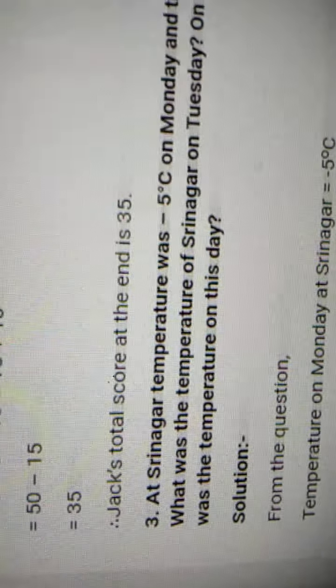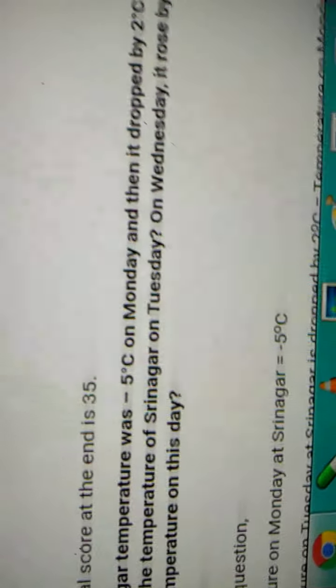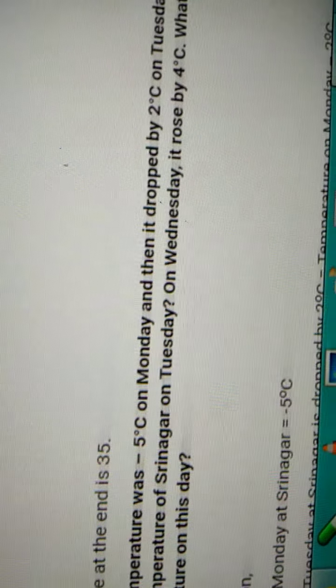Now the next question is, at Srinagar temperature was -5 degrees Celsius on Monday and then it dropped by 2 degrees Celsius on Tuesday. What was the temperature of Srinagar on Tuesday? On Wednesday it rose by 4 degrees Celsius. What was the temperature on this day?